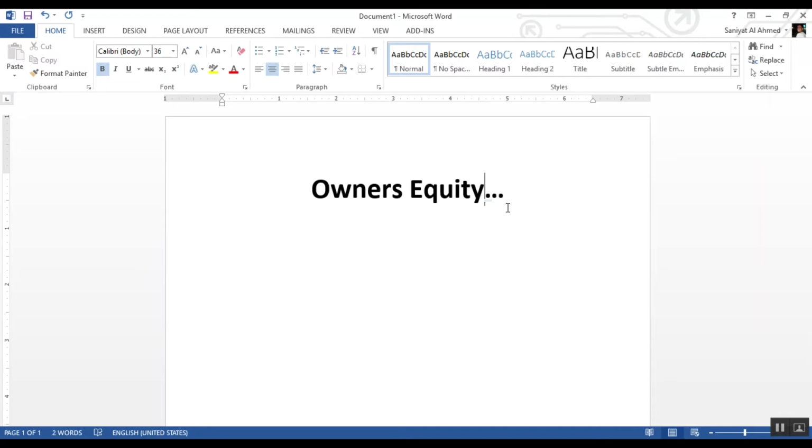Owner's equity are the words used on the balance sheet when the company is a sole proprietorship. If the company is a corporation, the words stockholders' equity are used instead of owner's equity. An example of owner's equity is where Mary Smith is the owner of the sole proprietorship.